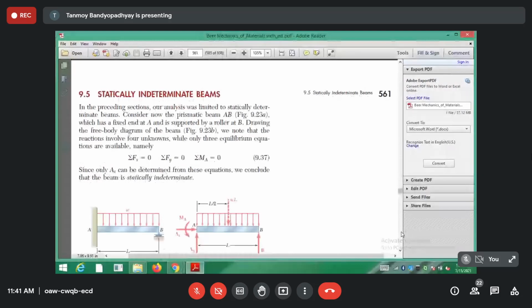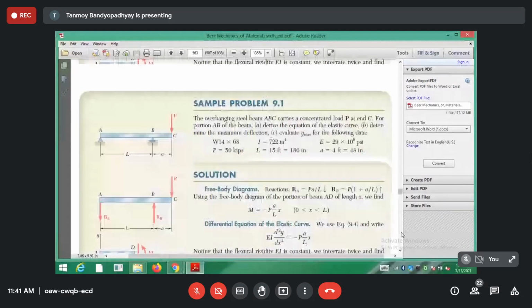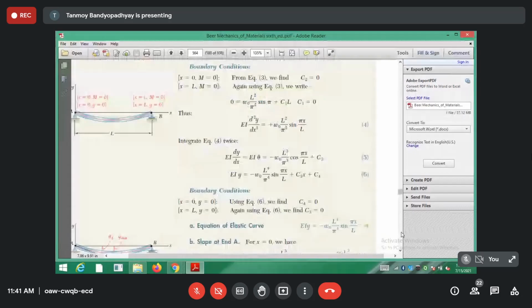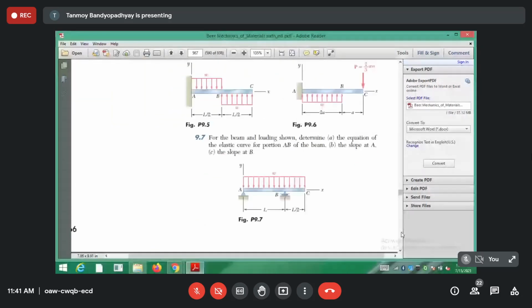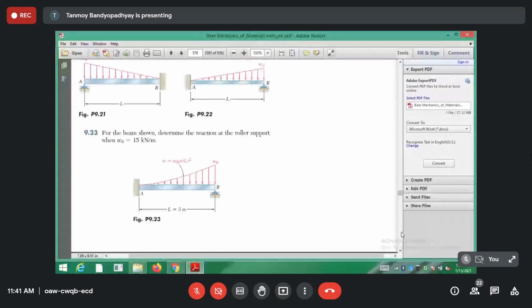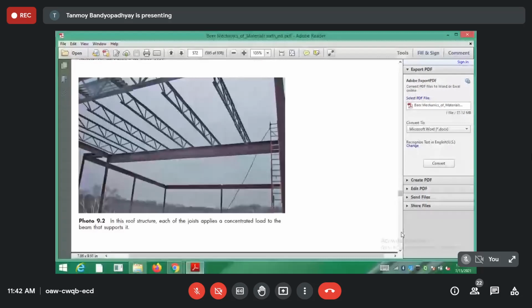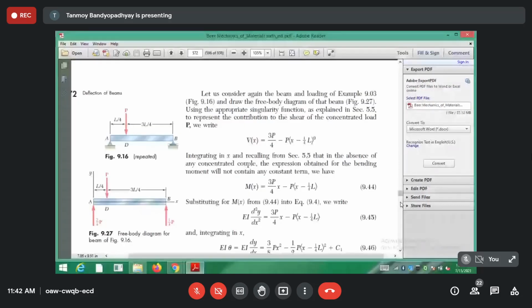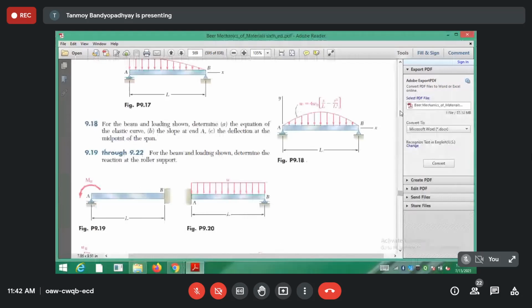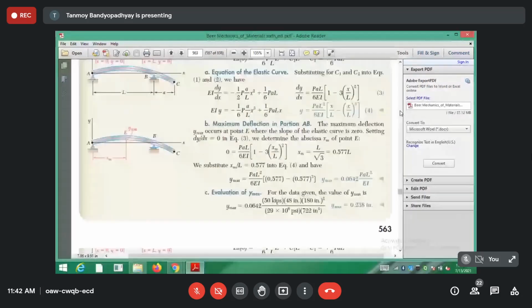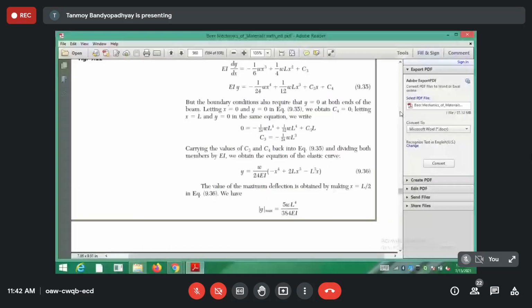Statically indeterminate cases. Singularity function. This is something known as the Macaulay's bracket, which I was mentioning, but let me see 9.03. First we will break this down and do it individually, then we will go for that bracket thing. If you start with the bracket, you won't understand anything. You won't understand the problem itself.